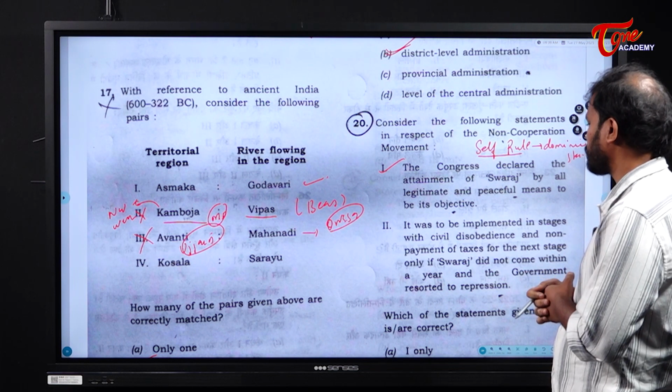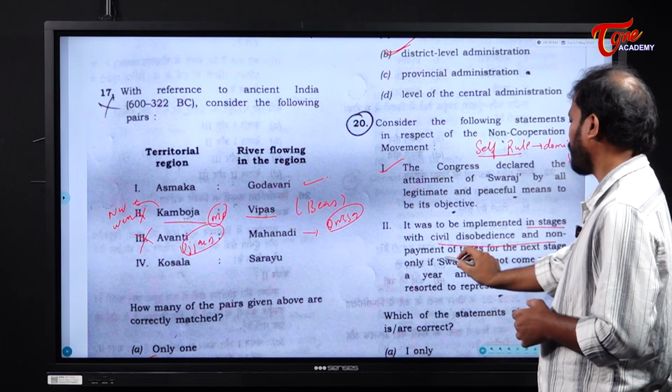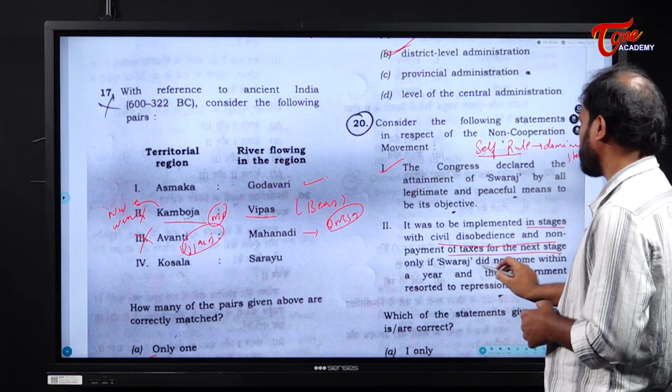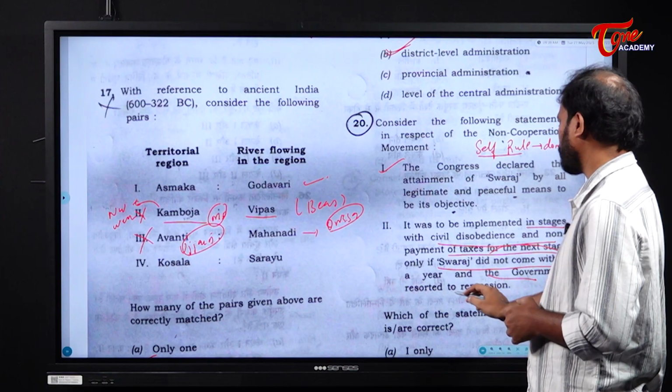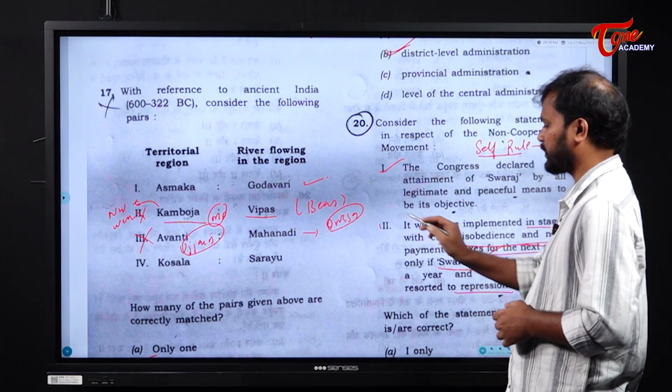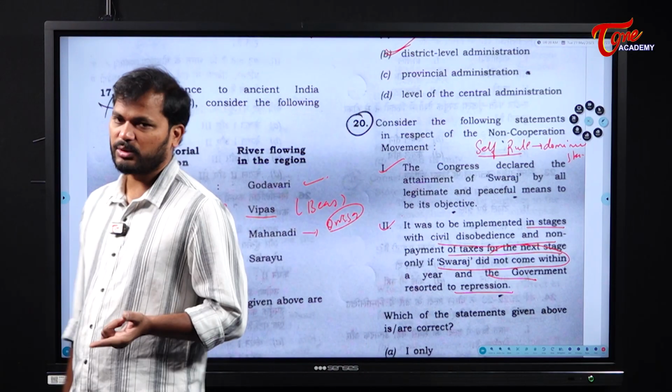Next, it was to be implemented in stages with civil disobedience and non-payment of taxes for the next stage only if Swaraj did not come within a year and the government resorted to repression. This is also correct. Why? Because after the non-cooperation movement we have the civil disobedience movement.